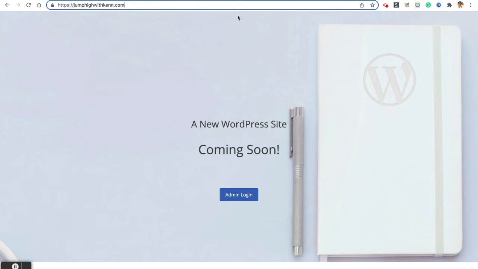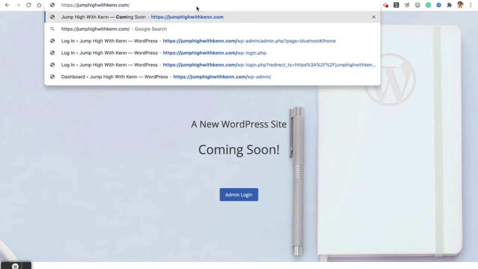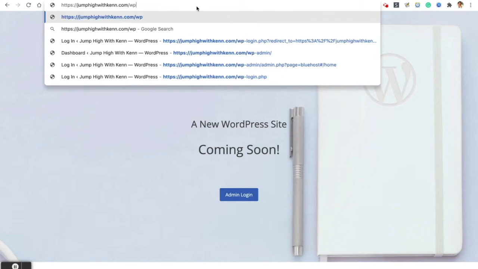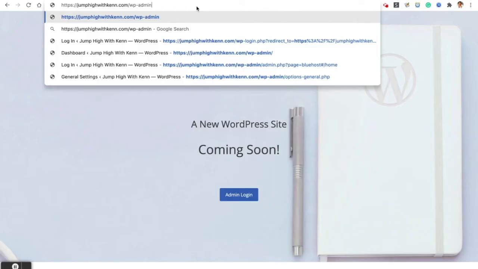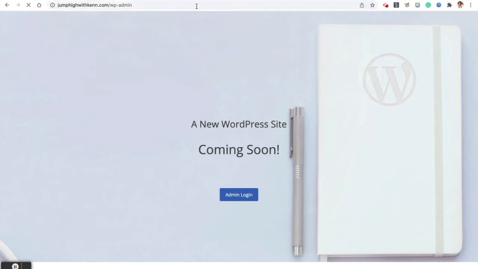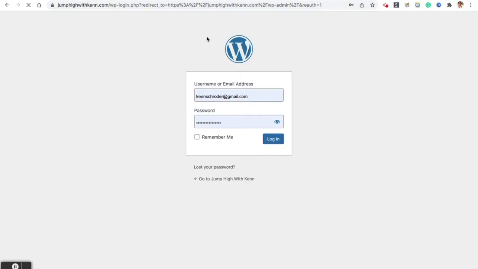You go to the address bar and you type in a slash, which goes from the lower left to the upper right, wp-admin. It's your domain name ending with /wp-admin as shown here. And then hit enter. And here's the login screen.